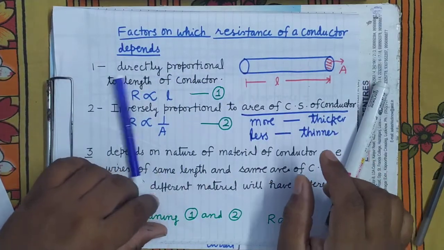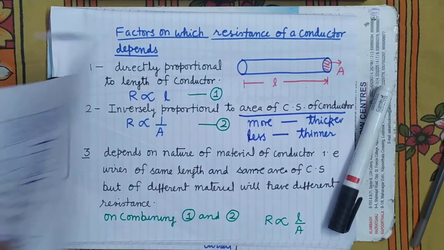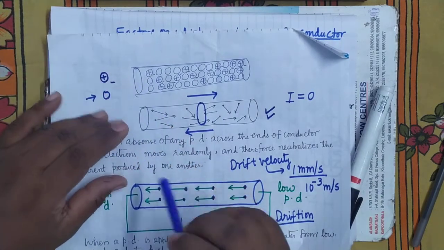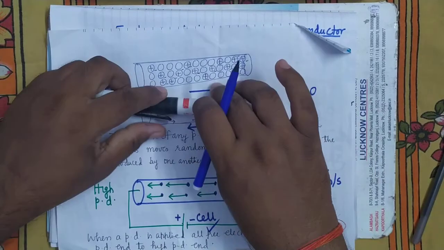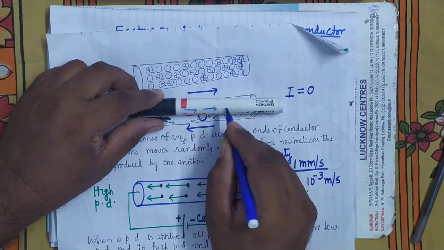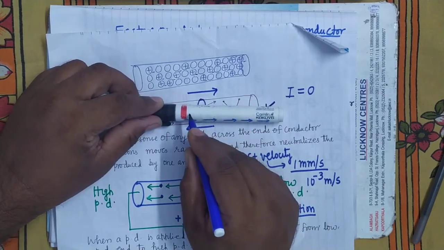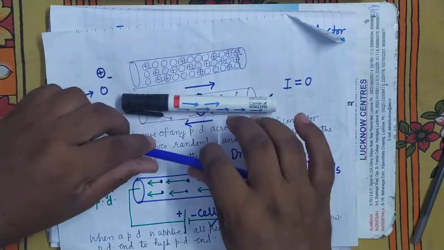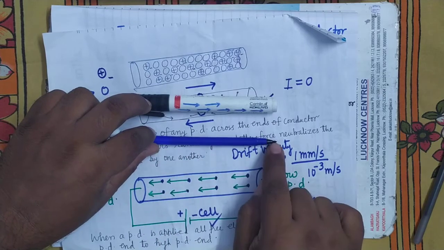Now see here, what happens when there are collisions. Instead of flowing through the interior, electrons prefer to flow through the surface. Electrons will prefer to flow this way. So see here, in which case can more electrons move, through this surface or through this surface?